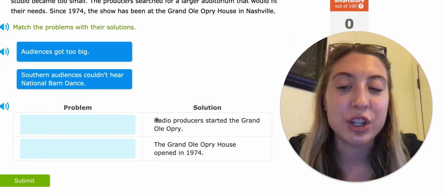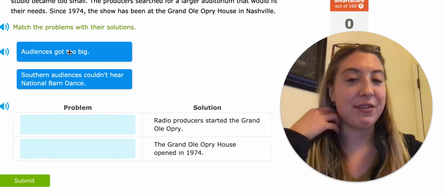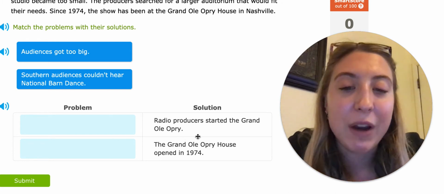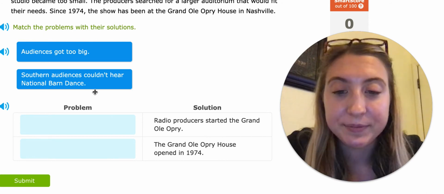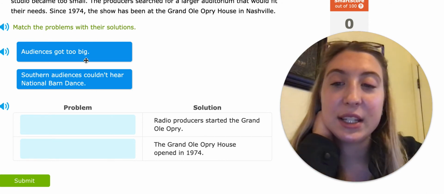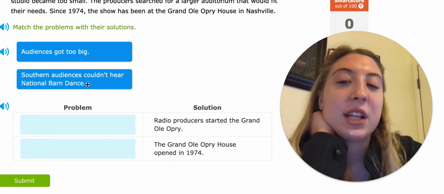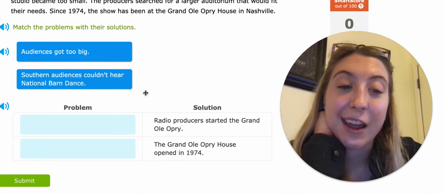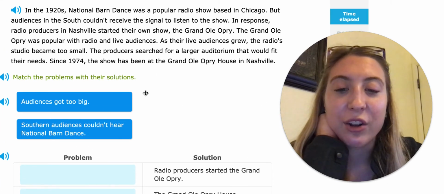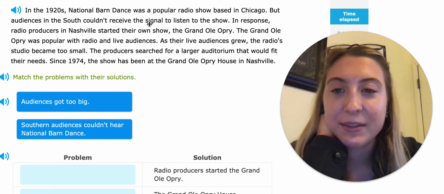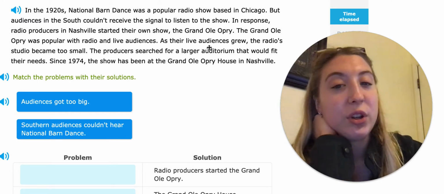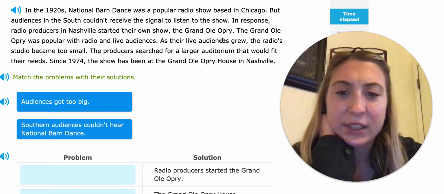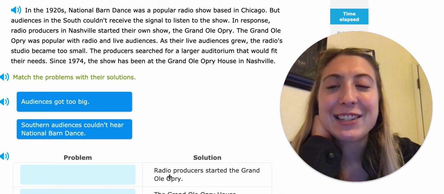So they have the solutions written down, but the problems we have to match. So why did the radio producers start the Grand Ole Opry? Was it because audiences got too big? Or because Southern audiences couldn't hear National Barn Dance? So let's go back and look. Radio producers started the Grand Ole Opry. So let's look for that. So in response, radio producers in Nashville started their own show, the Grand Ole Opry. Did I say Opry wrong before? I'm sorry. All right, so why did they start it?